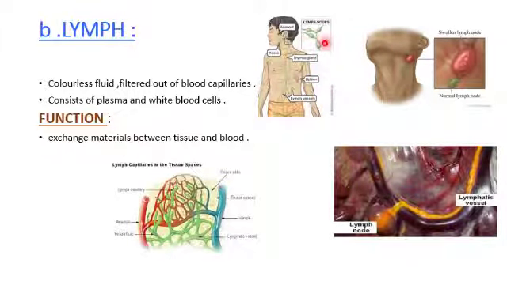You can see one lymph node under your ear, between the jaw. This is the lymphatic system connected with the blood vessels.